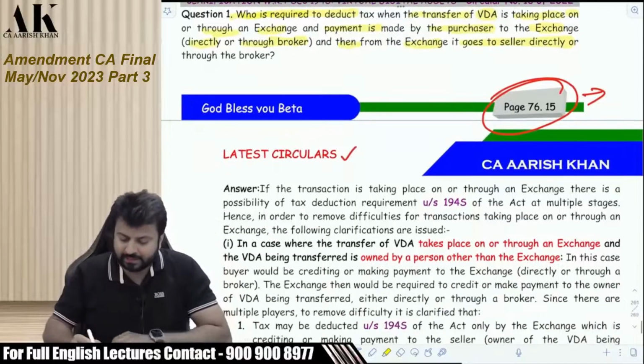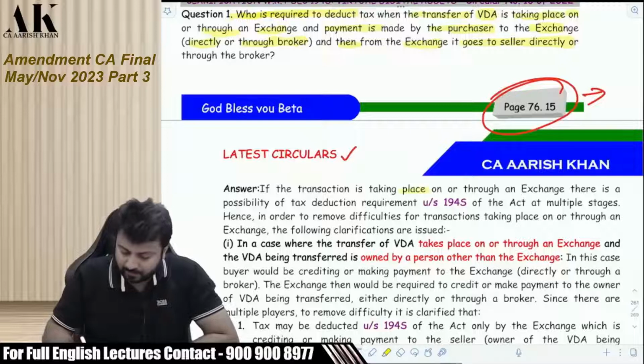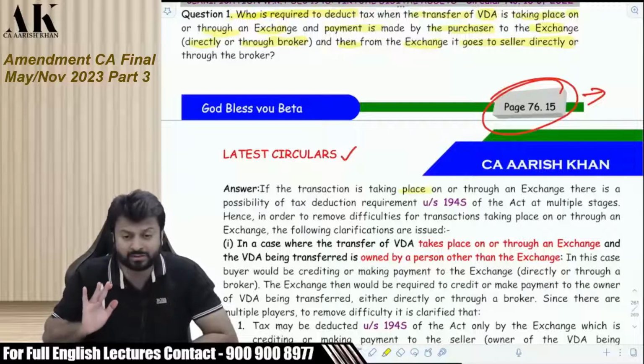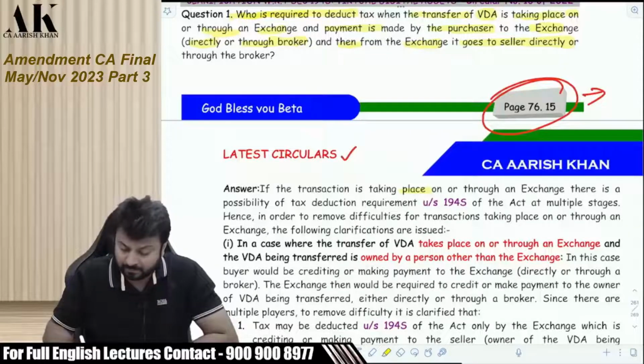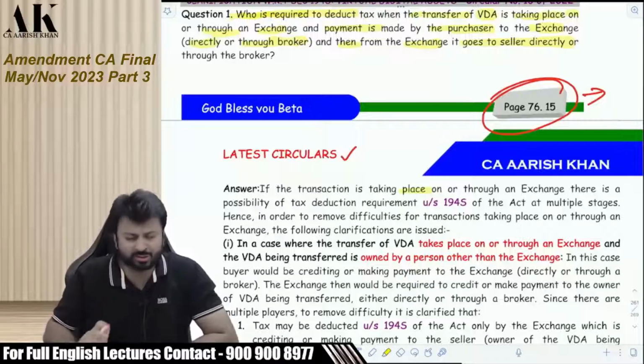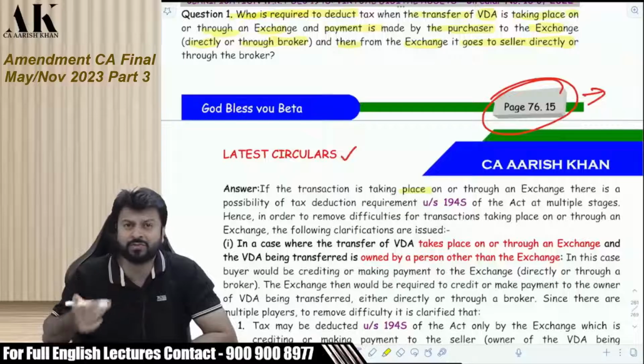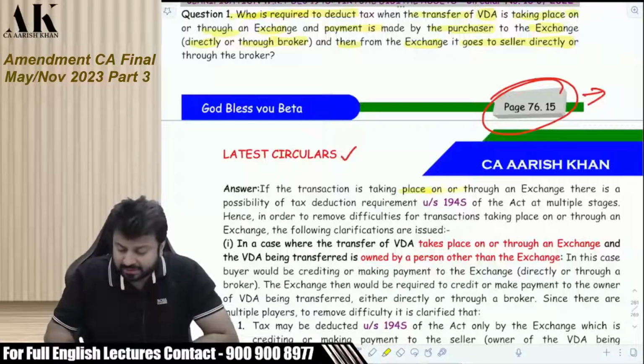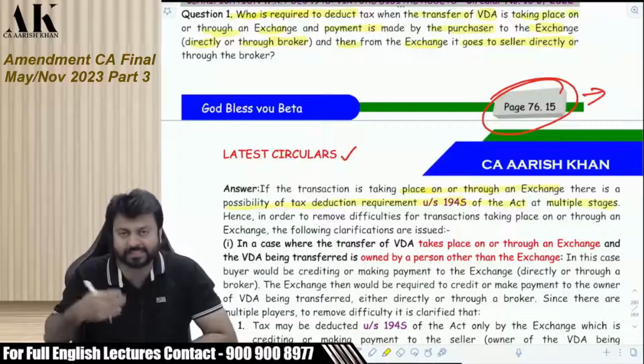Let's see the answer. You have to be very patient. It's not that easy to understand. But the government has made a beautiful clarification. We should appreciate the way they have made the provision and the way they have clarified things. If the transaction is taking place on or through an exchange, there is a possibility of tax deduction requirement under 194S of the Act at multiple stages.